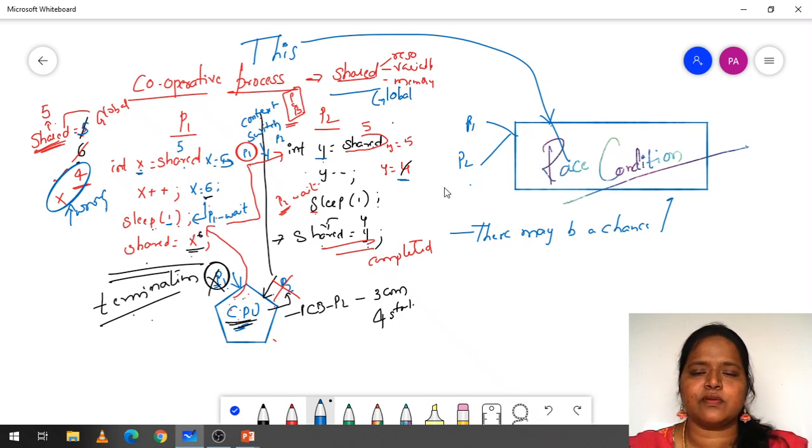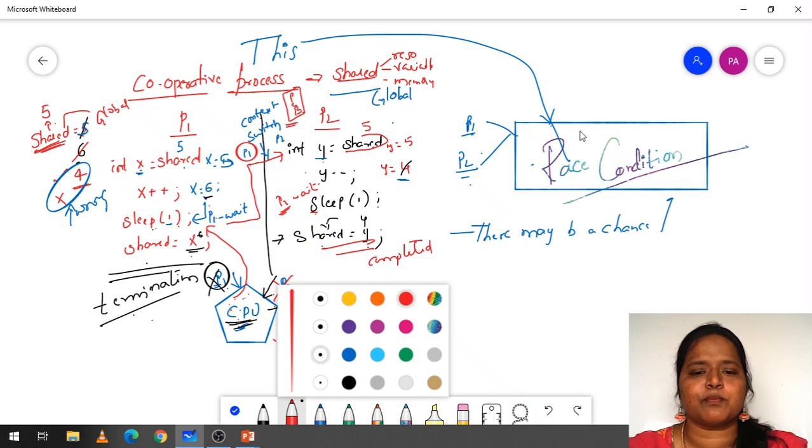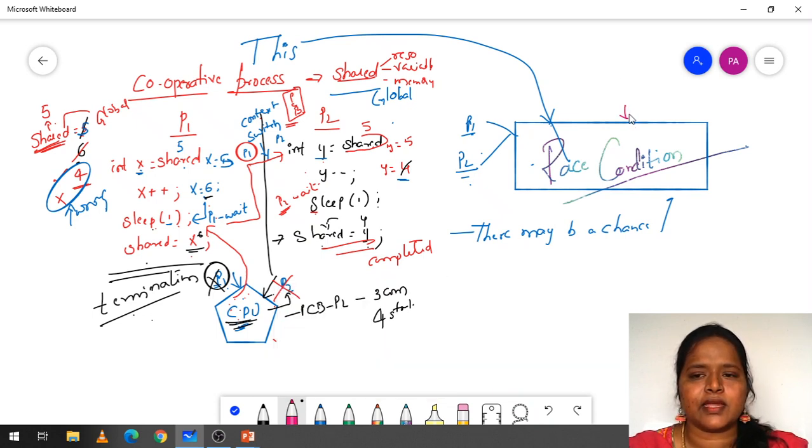Here this situation we call a race condition. When two processes are competing among each other, then we face a problem called race condition. So what problem do we face in that race condition? The data will be inconsistent. Why?